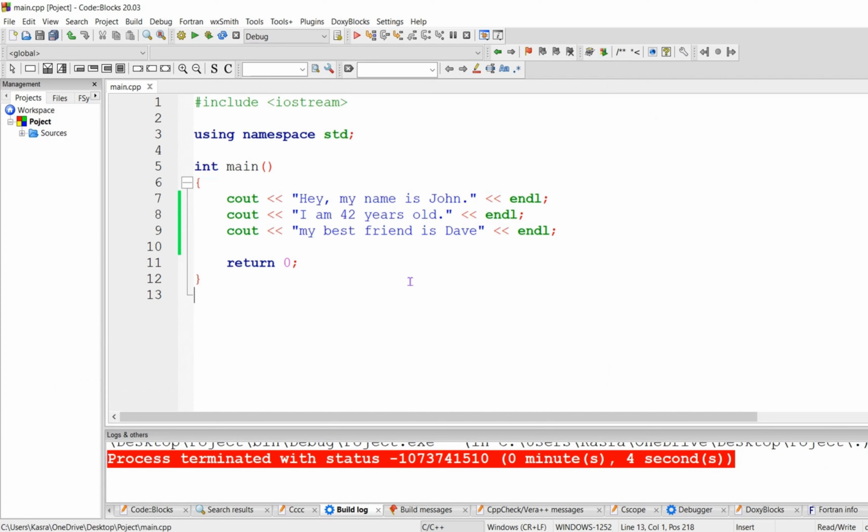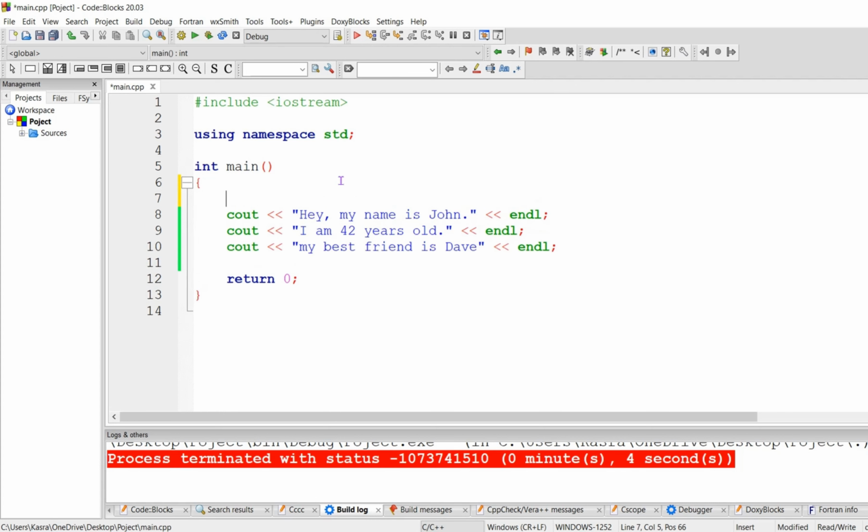In such short projects, it is possible to change it manually, but most of the time you have to use variables. First of all, if you want to store an integer, a number, you have to use a variable type called int, which is the short form of integer. So I'm going to write int, plus I have to give it a name like age and a semicolon to end it.